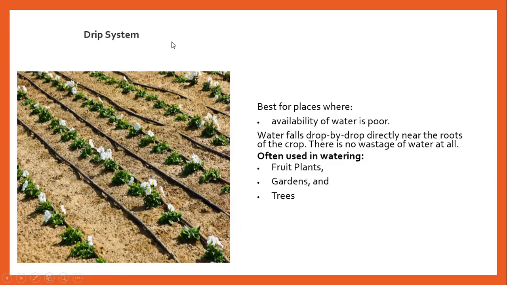The next method is drip irrigation. It is used in places where the availability of water is poor. In drip irrigation, the water falls drop by drop directly near the root of the crop, so there is no wastage of water at all. And it is used in fruit plants, gardens and trees.